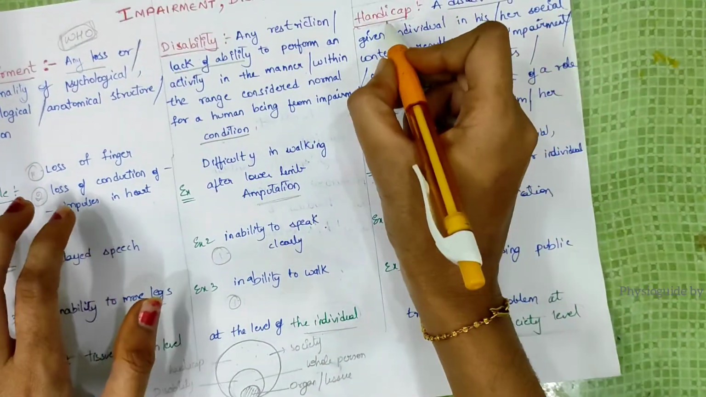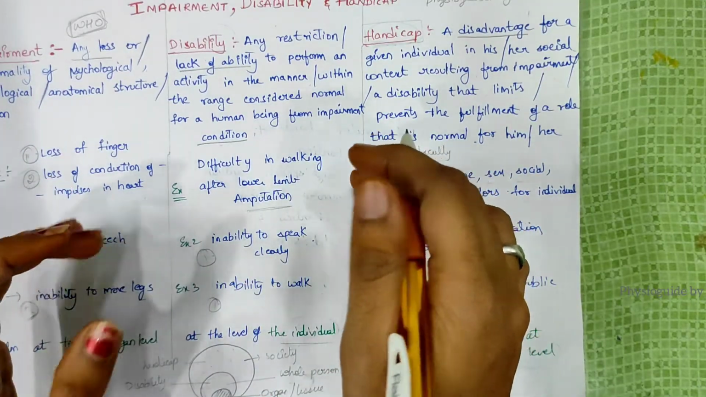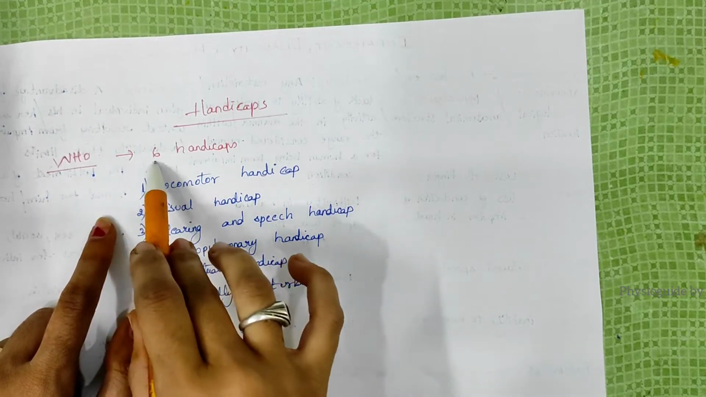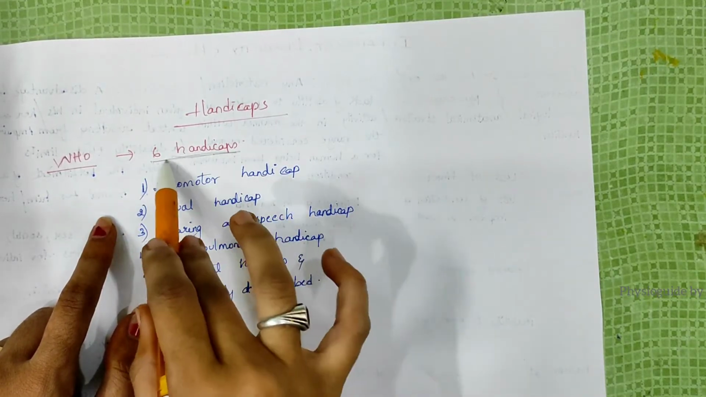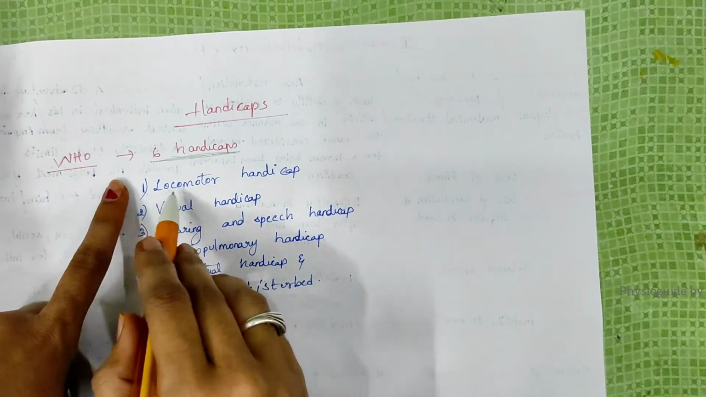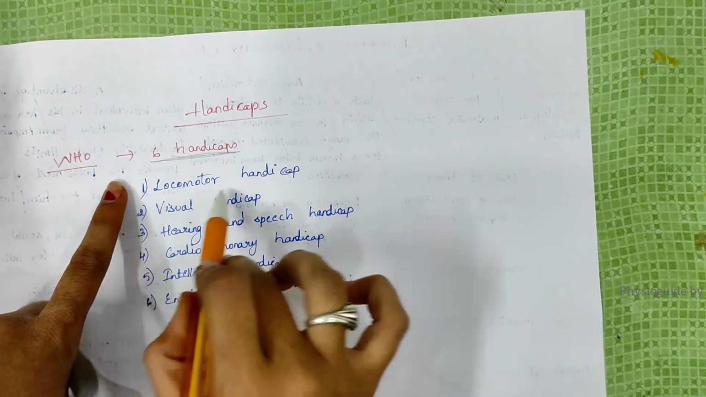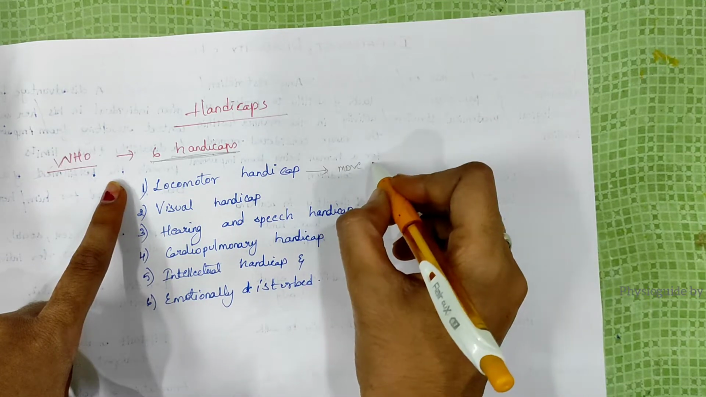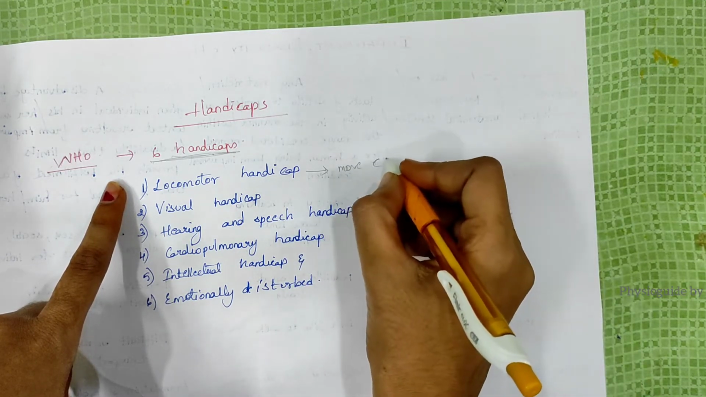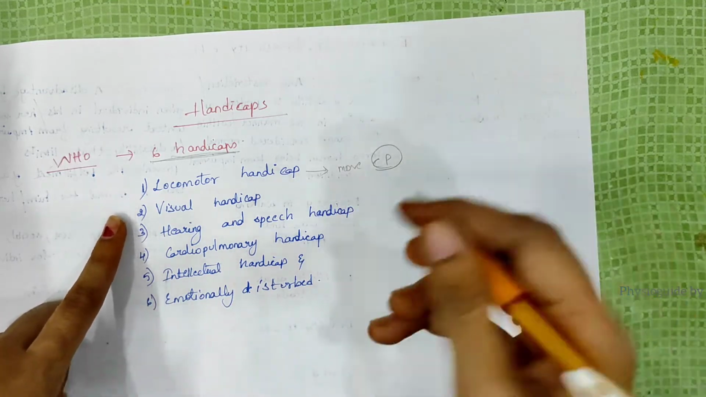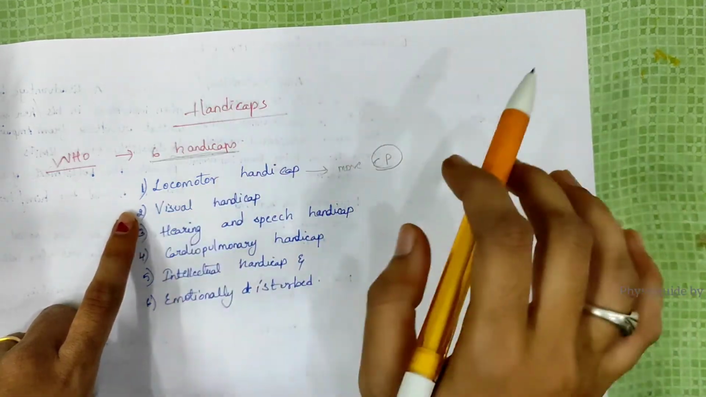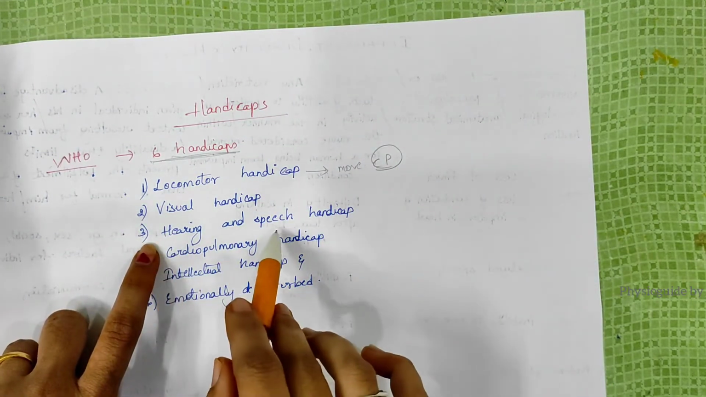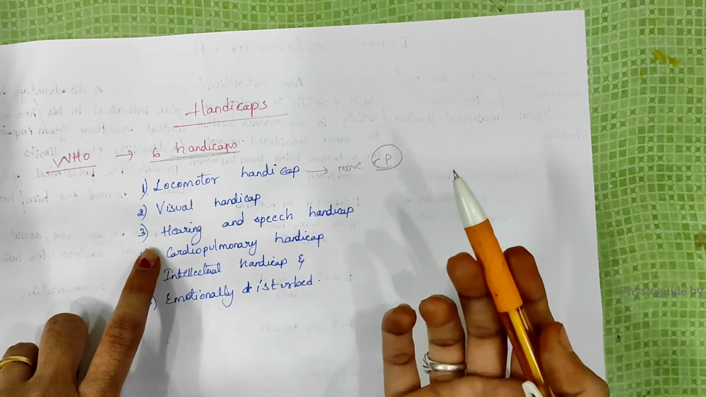So what is handicapped? Who are handicapped persons? By WHO, there are six main handicapped persons. First one, locomotor handicapped. Locomotor handicapped means the person who can't move from one place to another, like in conditions like cerebral palsy, he can't move from one place to another. And visual handicap means a person who can't see. Hearing and speech means he can't hear and can't speak properly.